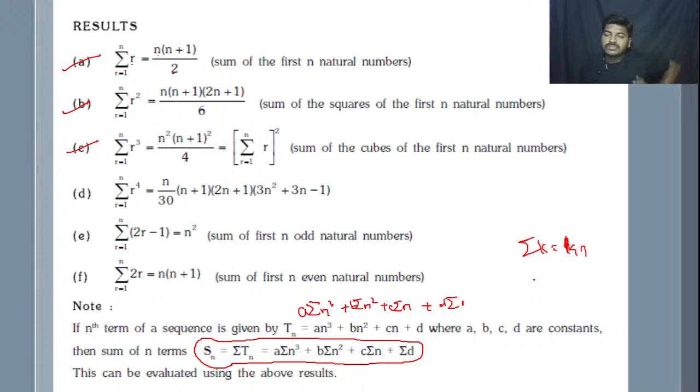Generally we say summation k is equal to k n. Because summation 1 is n, since summation 1 is nothing but 1 plus 1 plus 1 and so on. How many times is 1 adding? n times 1 is adding. So n into 1 we get n. So similarly we say summation k is equal to k n and summation 1 is equal to n.